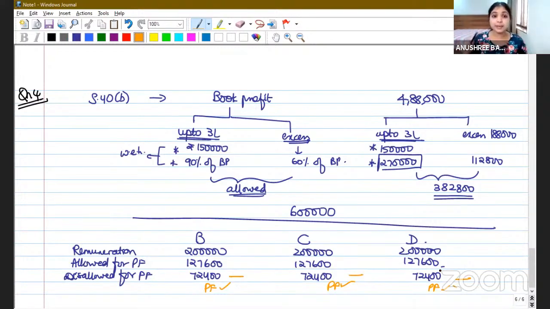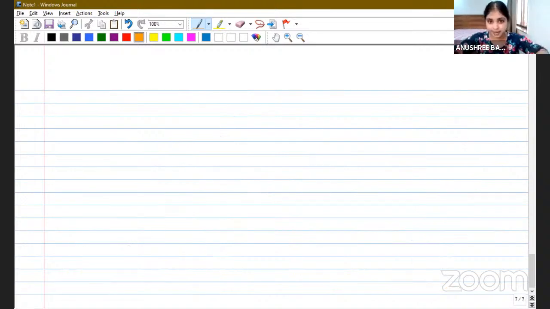Now, what will be taxable for the partner? Whatever is allowed for the partnership firm, this is what will be taxed for the partner. That is how you calculate. Whatever is disallowed for the firm, the firm itself is going to pay tax on that. So on that same 72,400, I will not ask my partner to again pay tax.